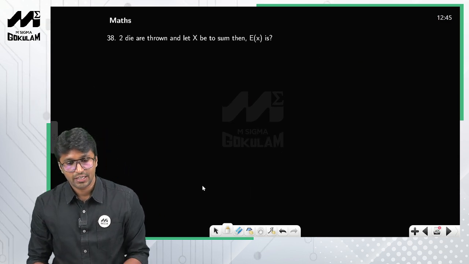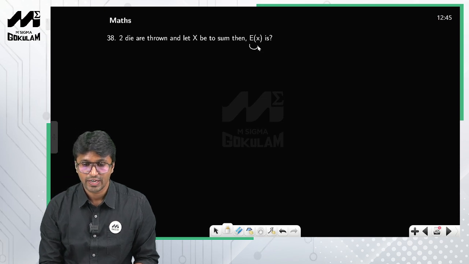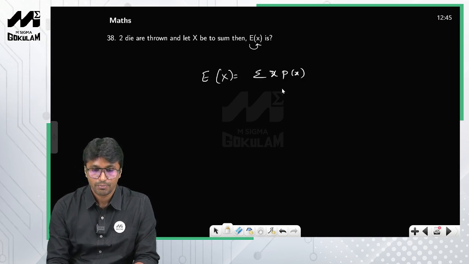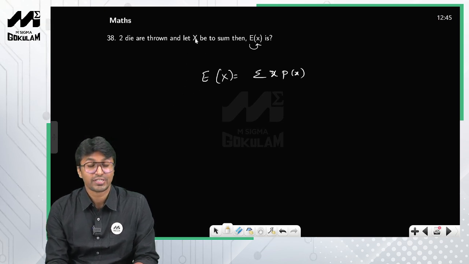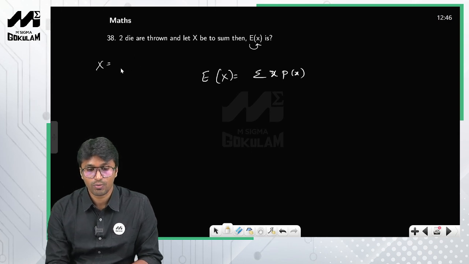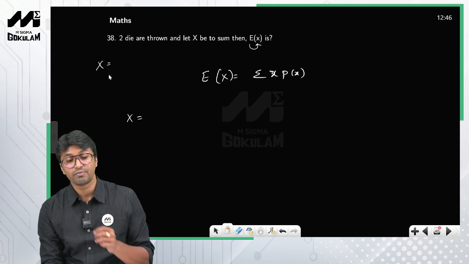Two dice are thrown and let x denote the sum, then you are asked to find the expectation of x. So expectation of x is nothing but the sum of x into p of x, right? Therefore you need to get the probability mass function. First I'll find out the possible values that x takes. So x is a random variable which represents the sum of the values on the two dice, right? So what are the possible values that x takes?